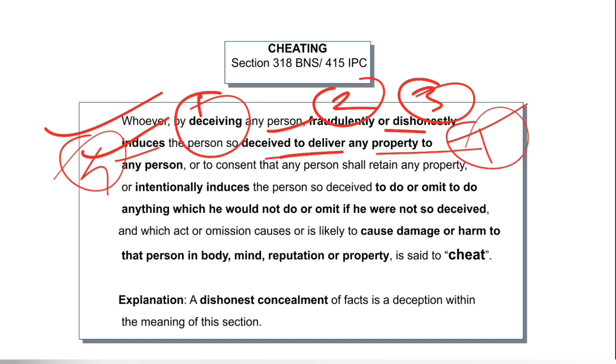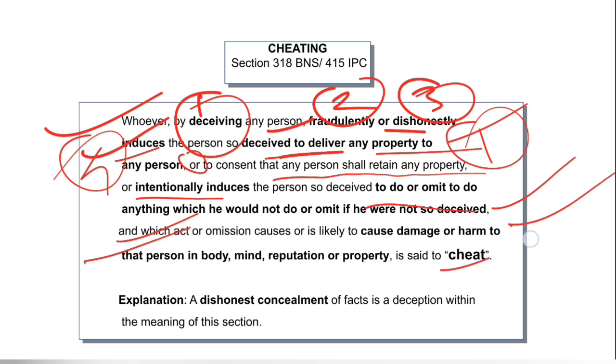Number 1, after deception, after fraud, dishonesty and inducement, he causes that person to deliver any property. After clearing the intention, what is he doing to make it cheating? First, to deliver any property to any person, or to consent that any person shall retain any property, or intentionally induces the person so deceived to do or omit to do anything which he would not do or omit if he was not so deceived. And upon that act or omission, he is likely to cause damage or harm to that person in body, mind, reputation, property, and this is called cheating.